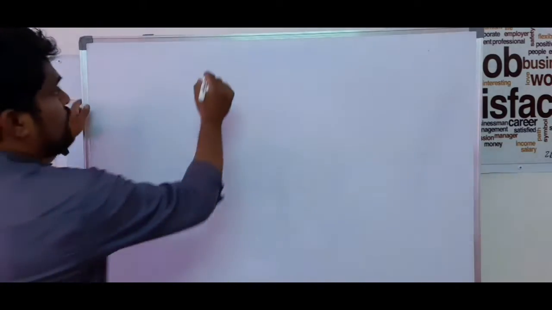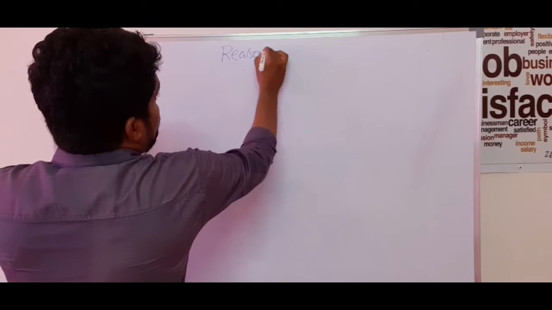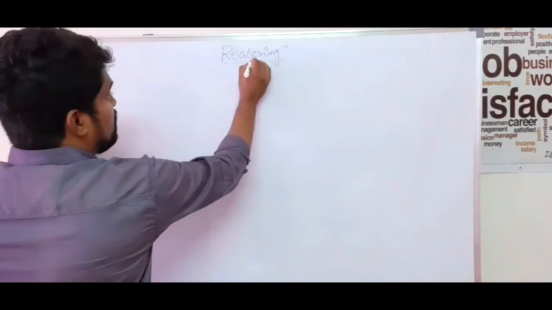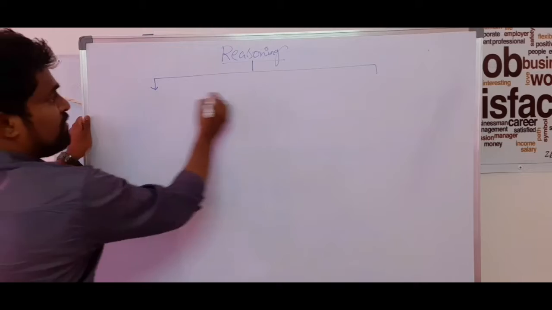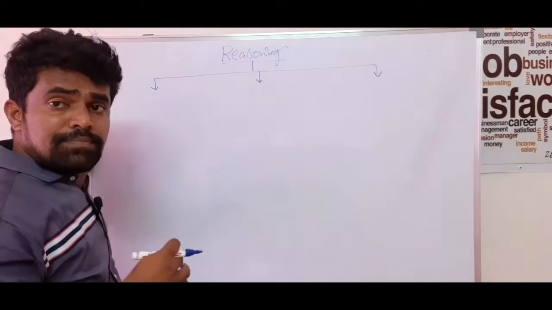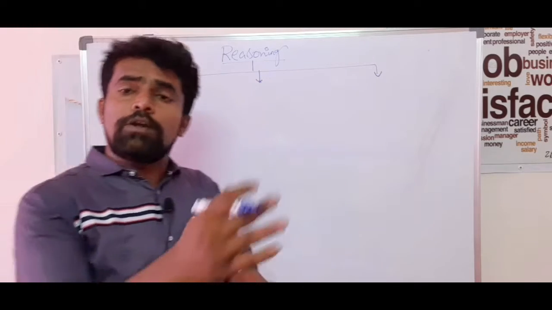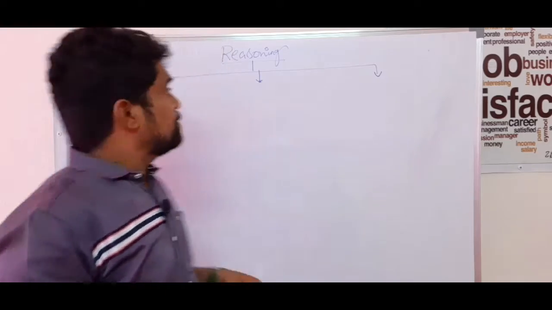The entire reasoning is of 3 parts. So listen carefully guys, this is very important. Without this, we can't go for exams, because the student must know how the paper is going to be set, especially in the reasoning section through IBPS, right?